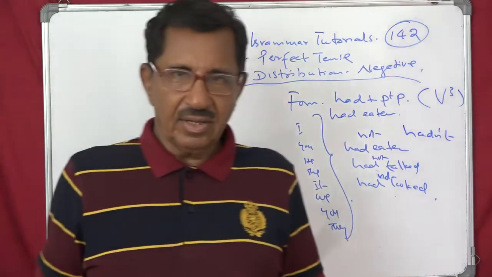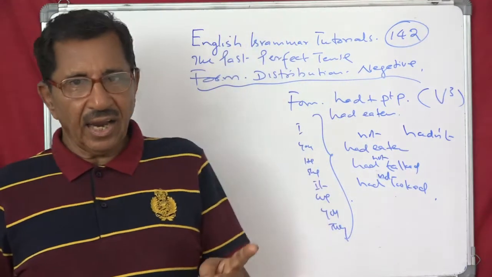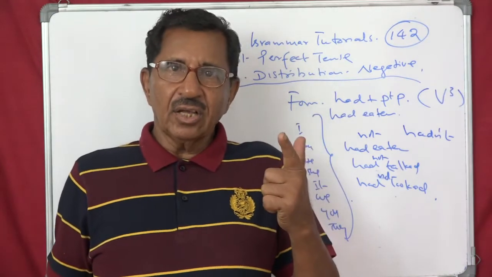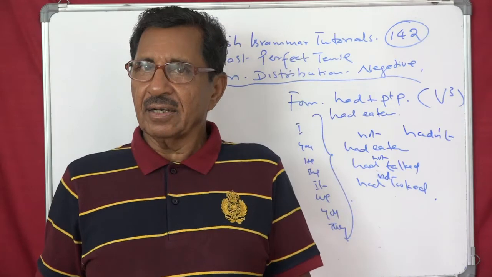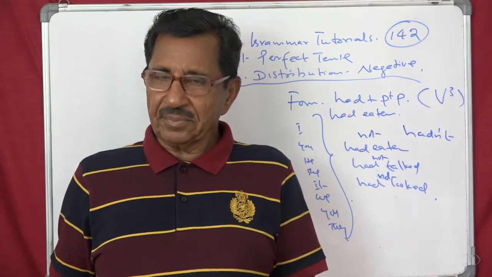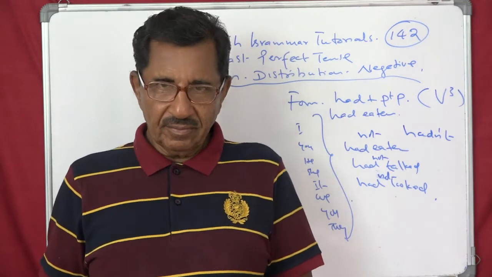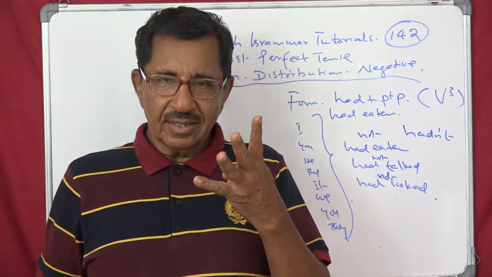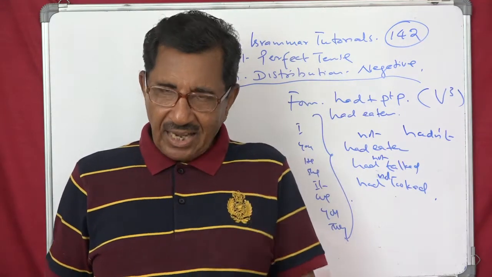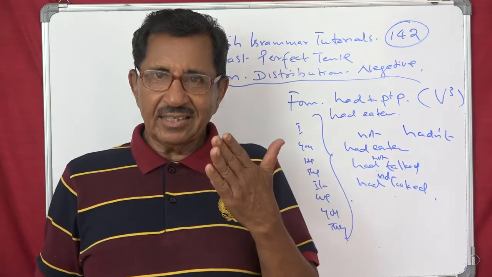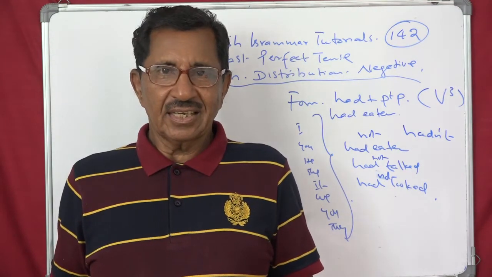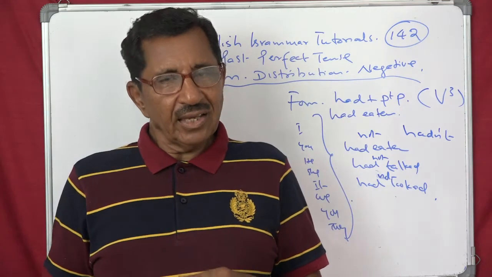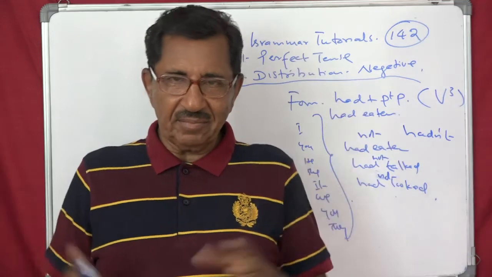Any verb. Had eaten, had sung, had drunk, had swum, had looked, had run, had jumped, had walked, had read, had sung, had drunk. I, he, who, she, everything is the same.